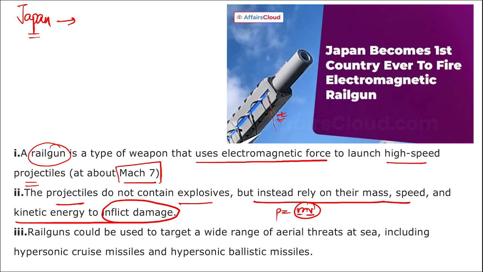Greater the mass and velocity, at 7 times the speed of sound, the impact of that object will be way too much. These railguns could be used to target a wide range of aerial threats at sea, including hypersonic cruise missiles and hypersonic ballistic missiles.